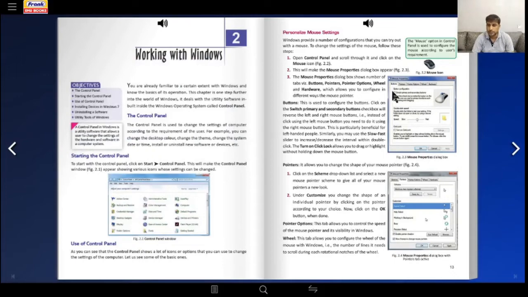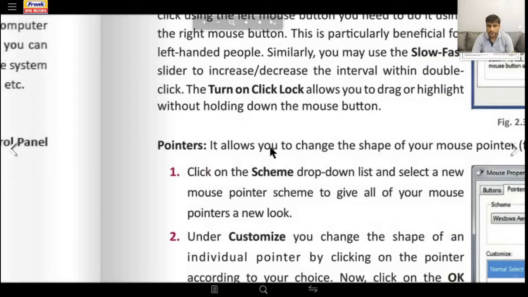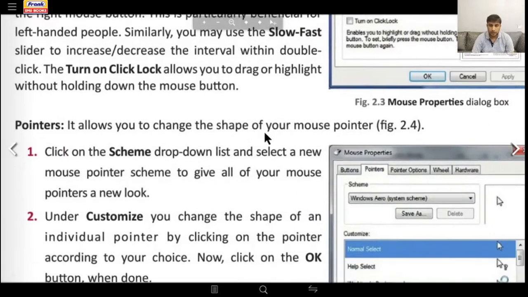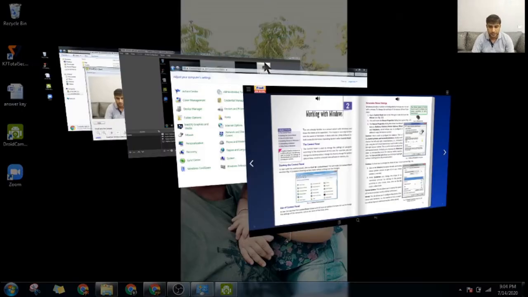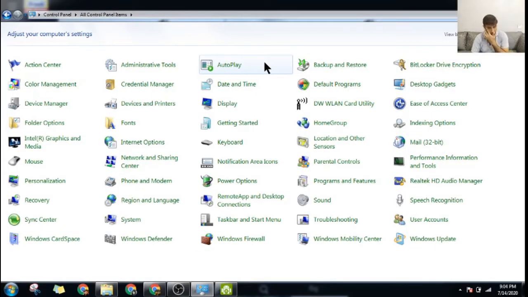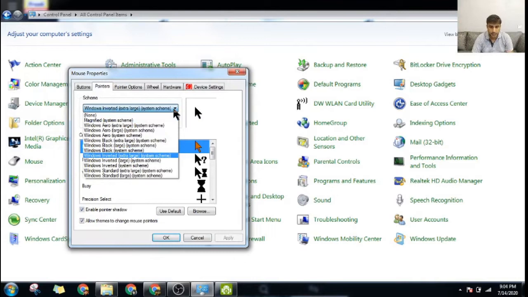I can use this. Yes, good. And not only can I use it, see, it has become big in shape. Now this is how you can use it. There are countless number of shapes that you can choose from. There are lots and lots of types of shapes. If you go to pointer section, you see there are so many of them.